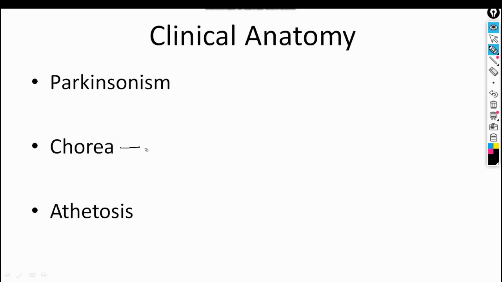Next is chorea. Chorea is characterized by quick, jerky, irregular, purposeless, involuntary movements, which we especially see in the tongue, in the face and limbs. Clear? Last is athetosis.